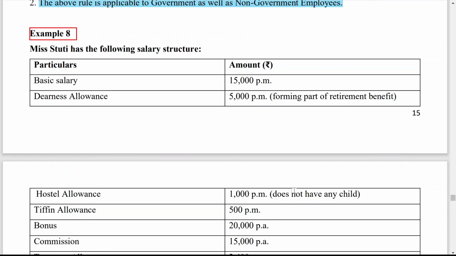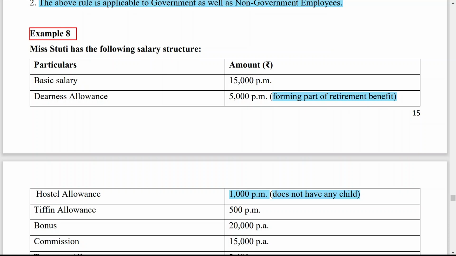Miss Tuti has the following salary structure: basic salary 15,000 per month, dearness allowance 5,000 per month, and it is totally forming part of the retirement benefit. That means full dearness allowance you have to consider. Now, hostel allowance 1,000 per month, and she does not have any child. If she does not have any child, that means there is no deduction, because hostel allowance is allowed only when a person has a child.